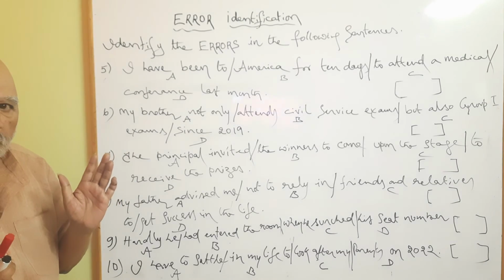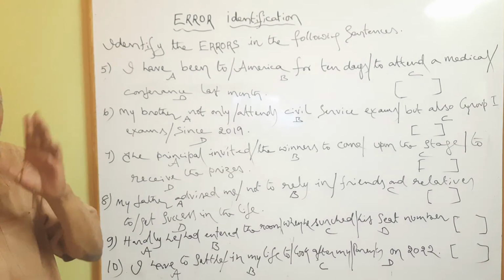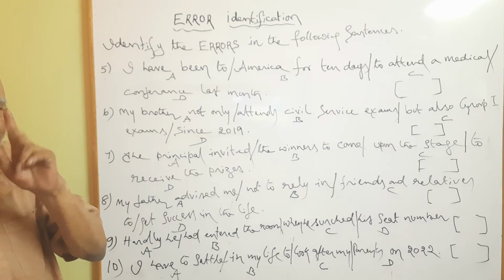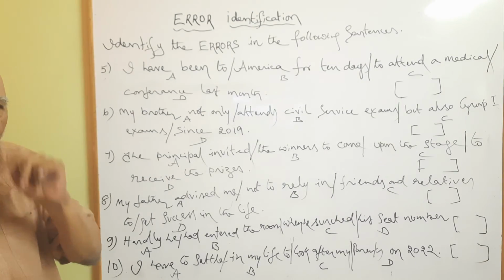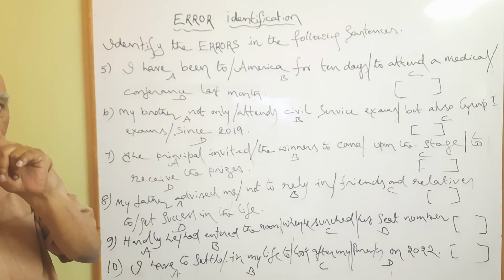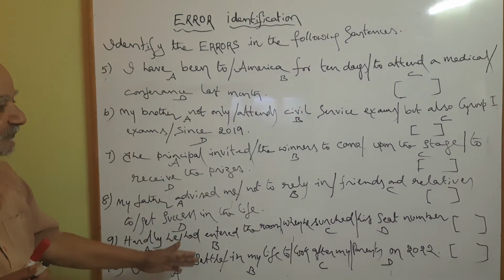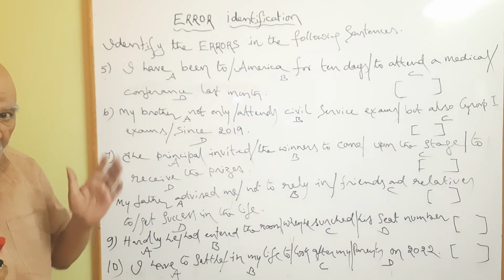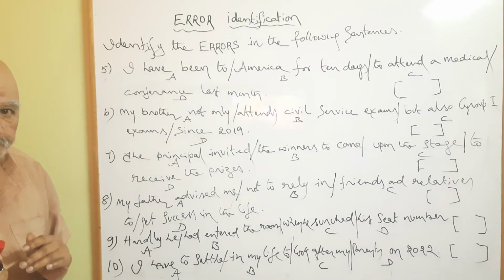Then you mind your score. Out of 10, how many marks you got? For errors, if you choose wrong answer, minus 1/4. Okay, this is about the question paper regarding identification of mistakes or errors.